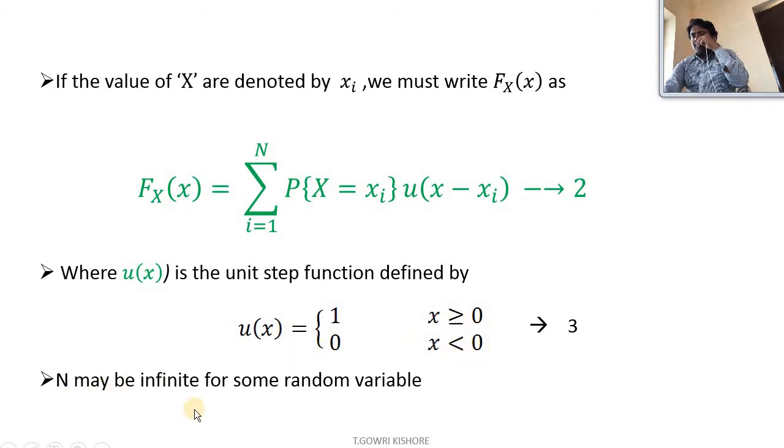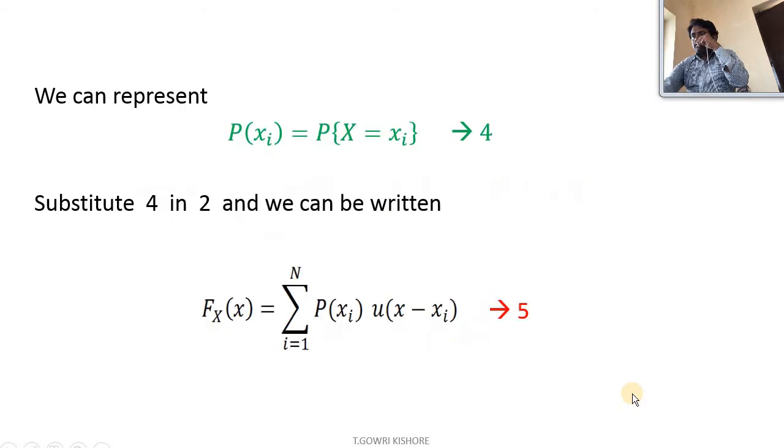N may be infinite for some random variables. Actually it will be finite, but for some random variables it may be infinite. So we can represent the probability of xi as the probability of X equal to xi, equation 4.